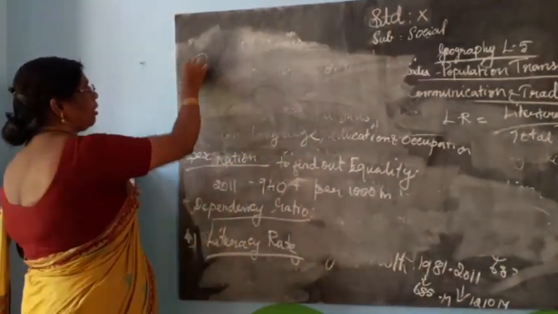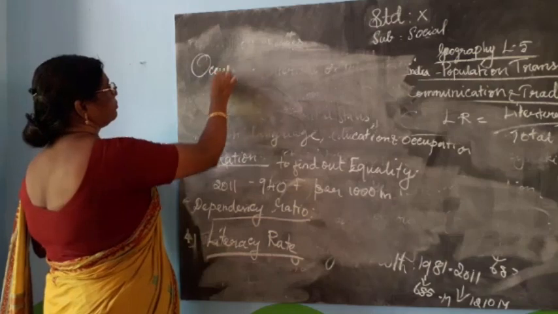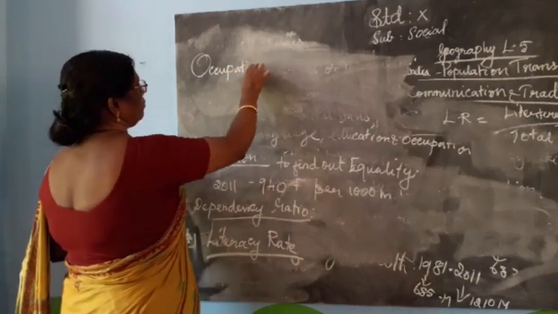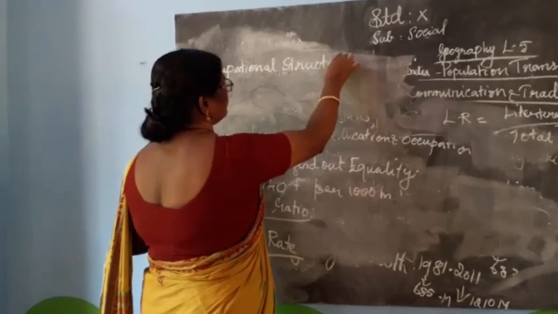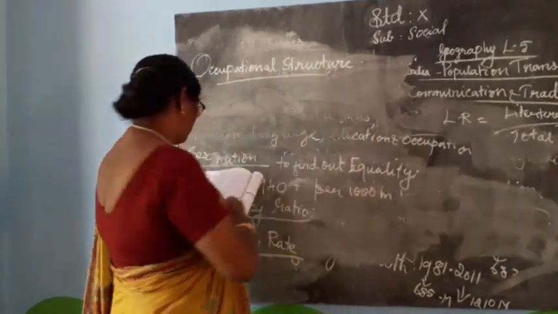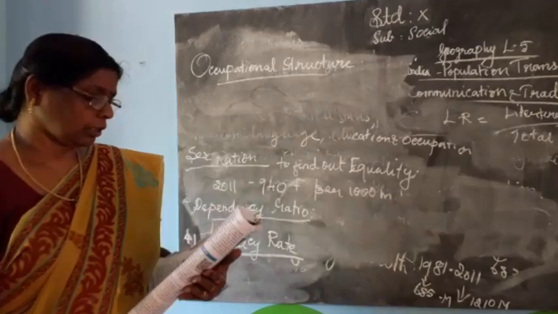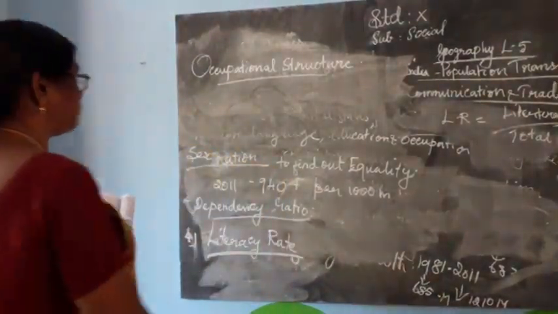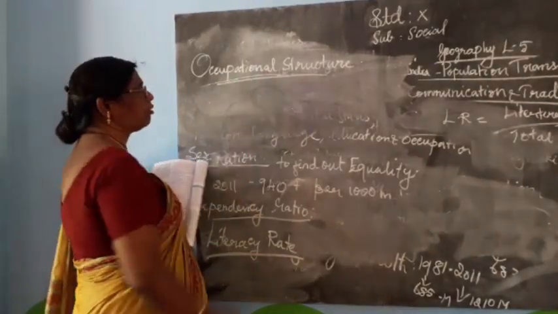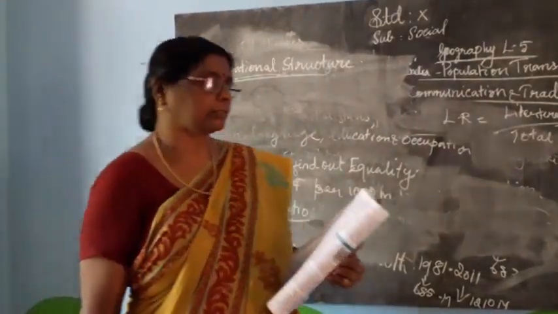The next one, occupational structure. Workers are placed under the occupation. Occupation means job, work. Occupational structure means workers.